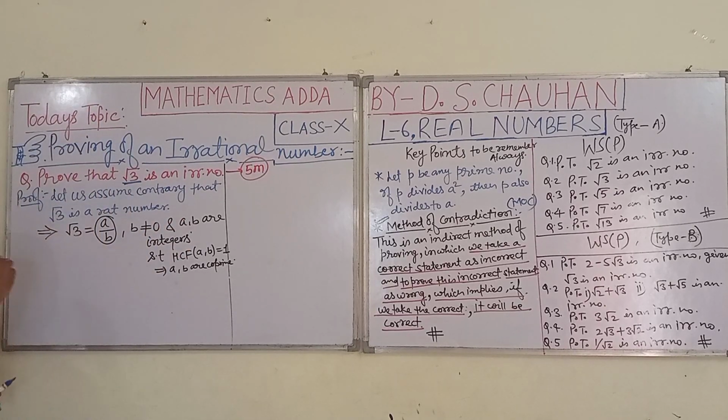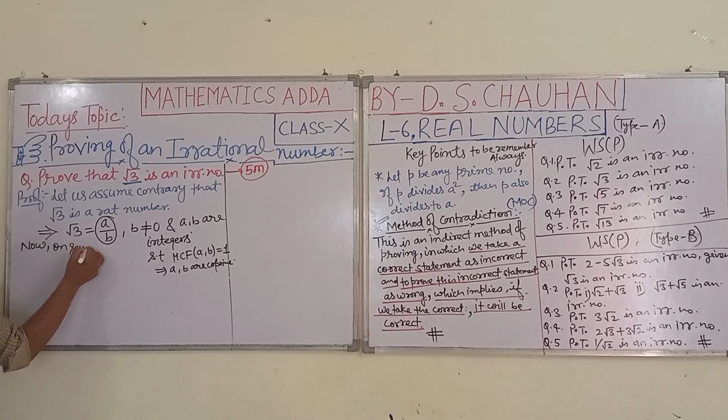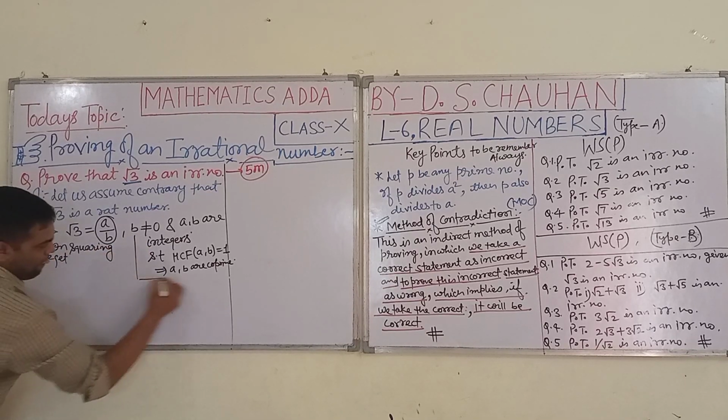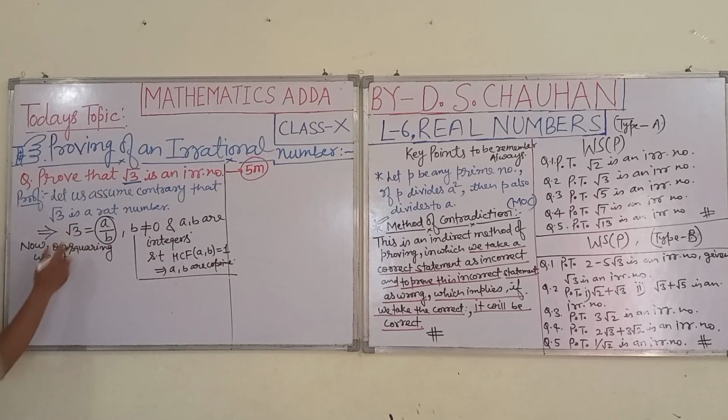Now, on squaring we get 3, the square of root 3, equal to the square of a by b, which is a square upon b square.